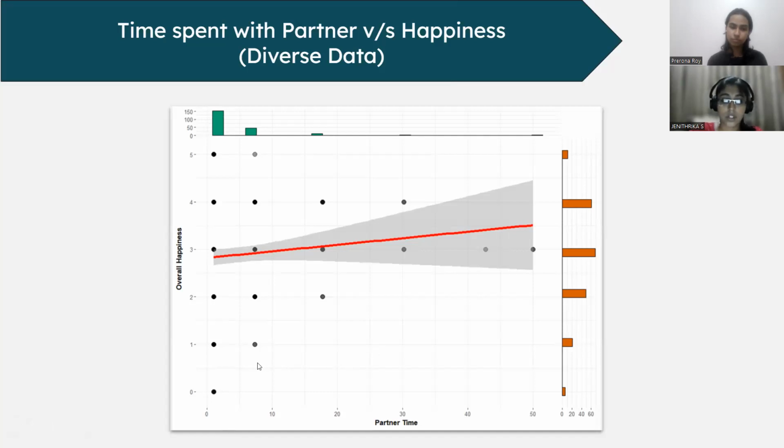So if we have to conclude here, what we infer is that the more a person spends time with his or her partner, the more happier he or she is. But again, as we have said in the previous slides, we have to perform the statistical test to prove this relationship.